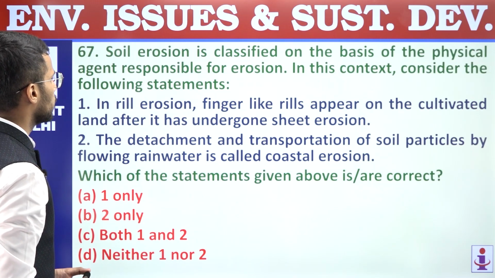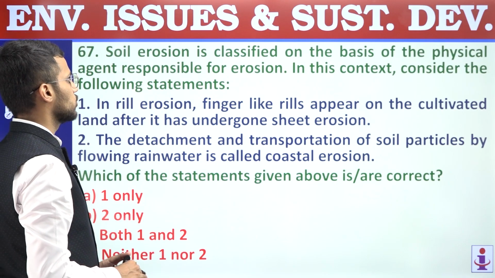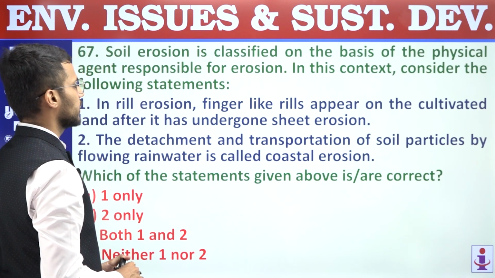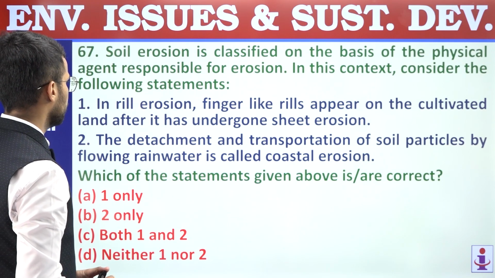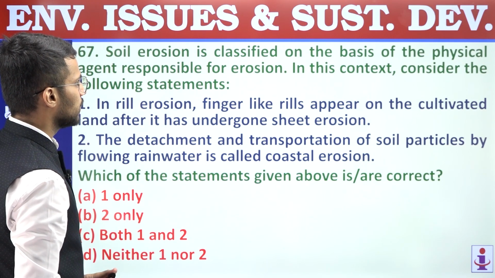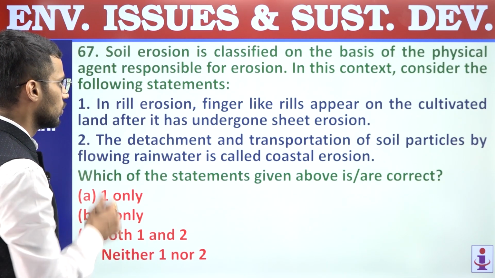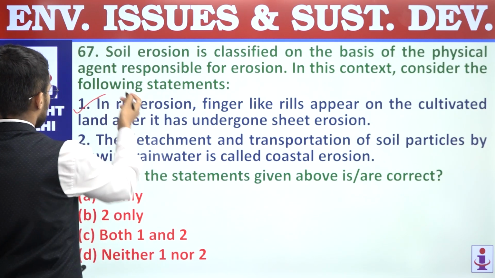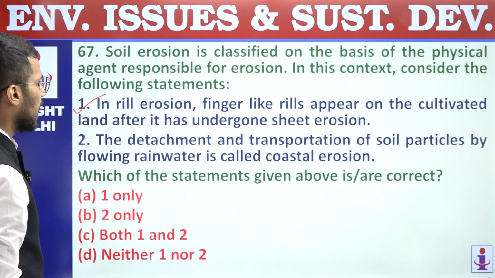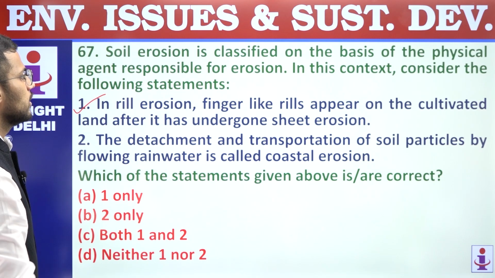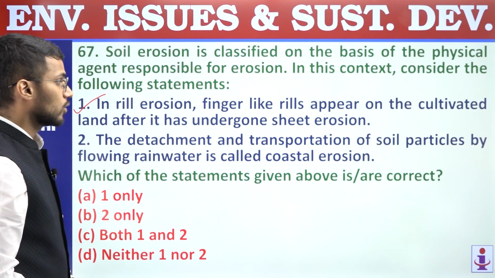67. Soil erosion is classified on the basis of the physical agent responsible for erosion. In this context, consider the following statements. First, in rill erosion, finger-like rills appear on the cultivated land after it has undergone sheet erosion. So this is a correct statement. Second, the detachment and transportation of soil particles by flowing rainwater is called coastal erosion.